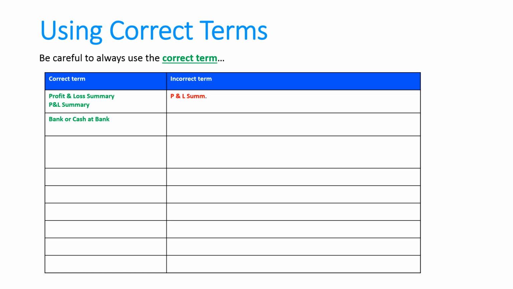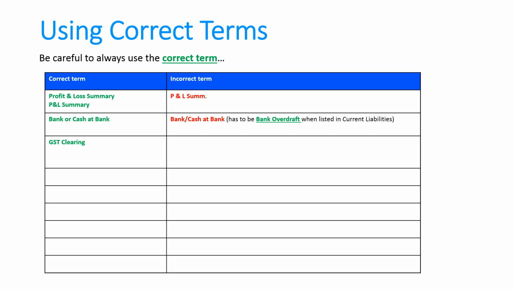You're going to write bank or cash at bank. You're not going to write bank / cash at bank. Remember, I'm talking about if you list it as a current liability when it's an overdraft. If it's an overdraft, you have to list it as overdraft. You don't list it as bank or cash at bank.